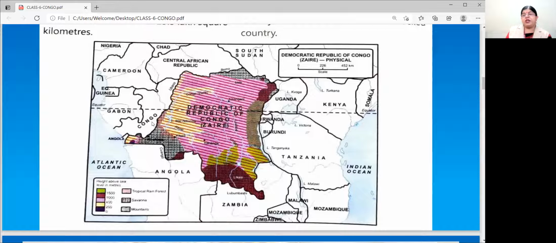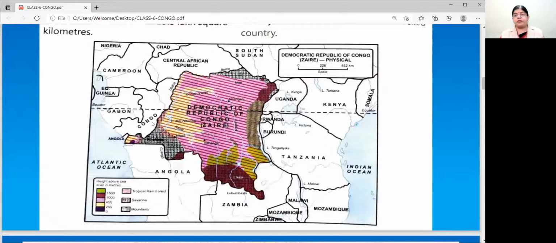So how many countries in total? 9 countries are surrounding the Democratic Republic of Congo. That's why it is known as a landlocked country. Okay, children? Congo, Angola, Zambia, Tanzania, Burundi, Rwanda, Uganda, Central African Republic, and Congo.